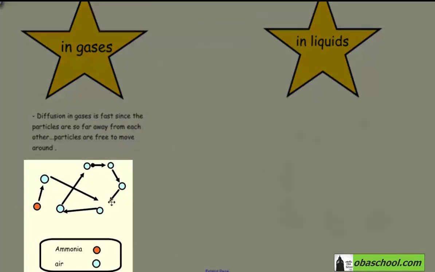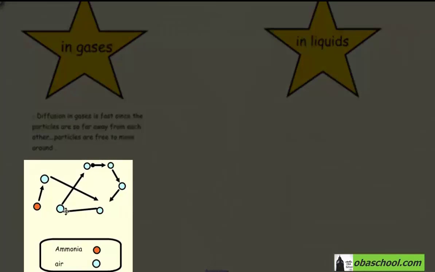Now let's consider this example. In this diagram, these small blue circles are the air particles, and this orange particle is the ammonia particle, which is the gas obtained in the lab. As you could see, the blue particles are far away from each other. So the ammonia particle could move easily through the air. That's why we could smell ammonia gas easily.